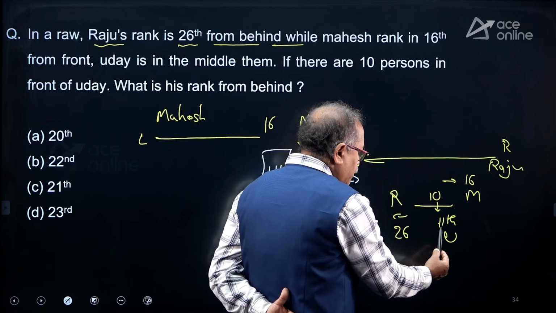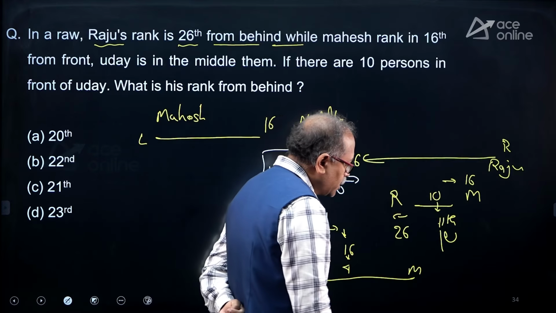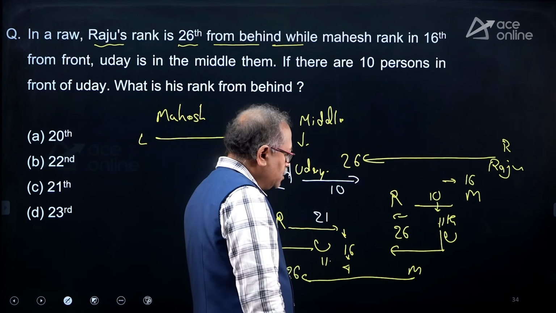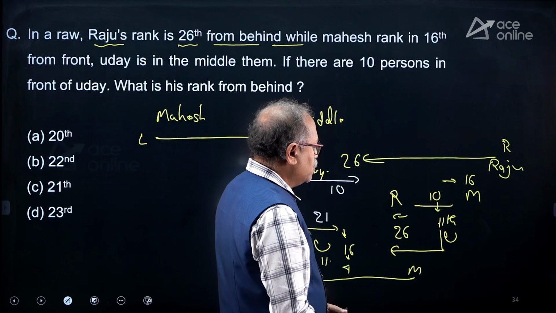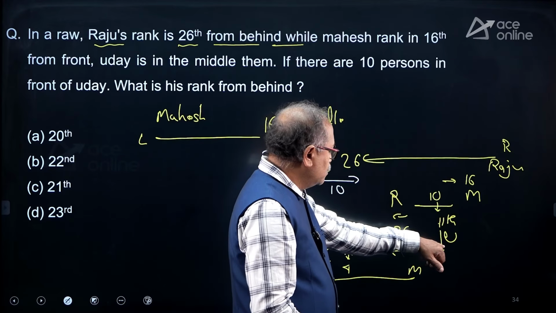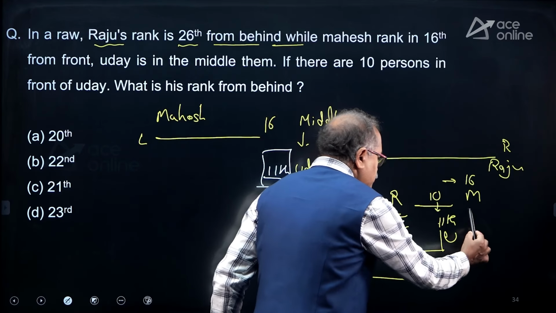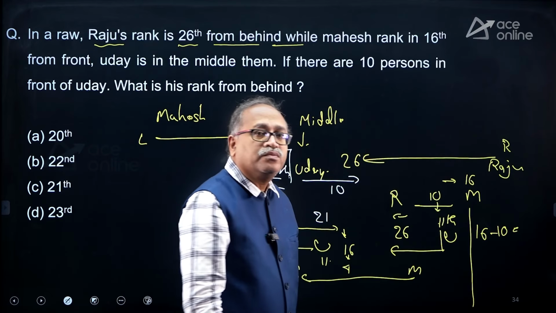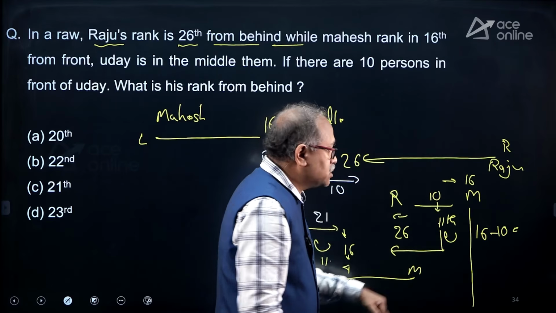So this is 10 members in front of Uday. The distance between Uday and Mahesh is 16 minus 10, which should be equal to the distance between Raju and Uday, because Uday is in the middle.